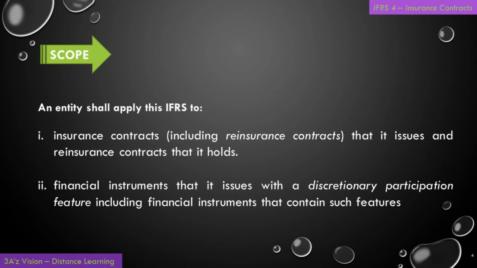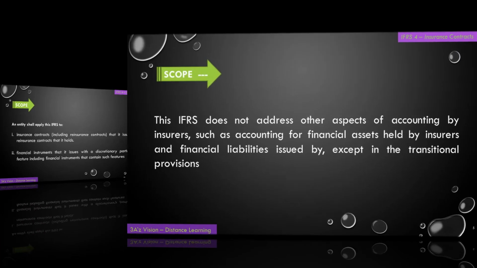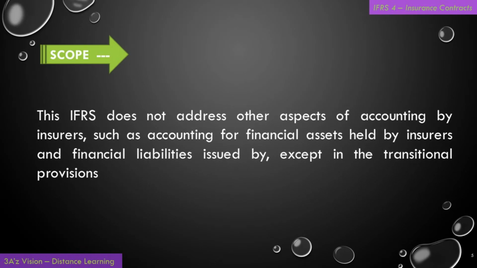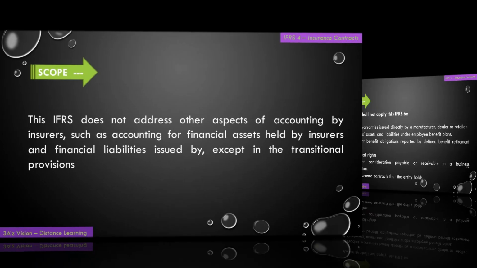Scope. An entity shall apply this IFRS to: number 1, insurance contracts, including reinsurance contracts, that it issues and reinsurance contracts that it holds. Secondly, financial instruments that it issues with discretionary participation features, including financial instruments that contain such features. This IFRS does not address other aspects of accounting by insurers, such as accounting for financial assets held by insurers and financial liabilities issued by insurers, except in the transitional provisions.